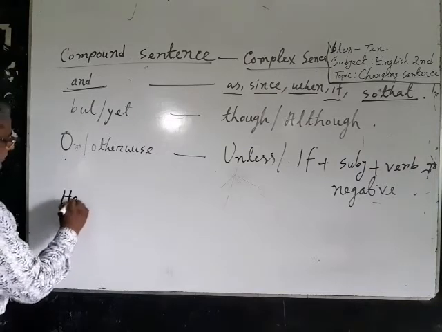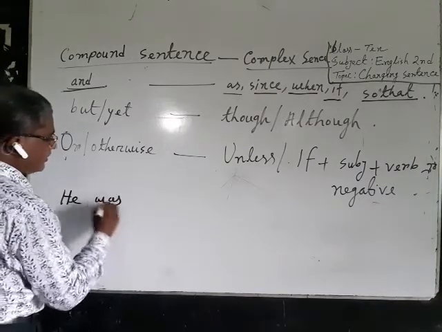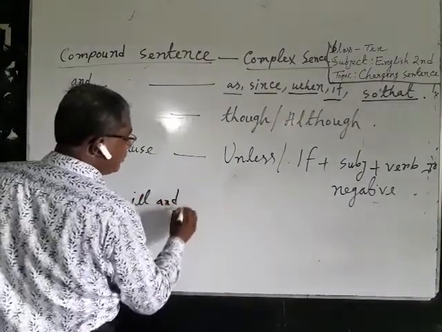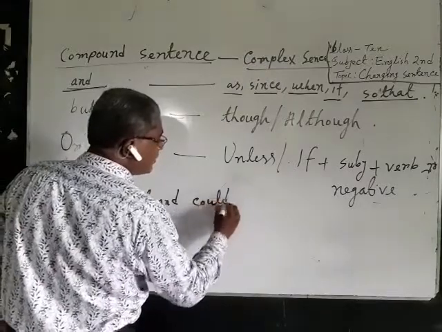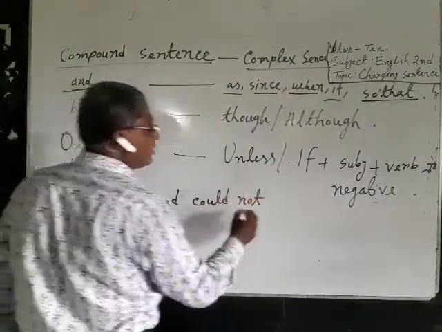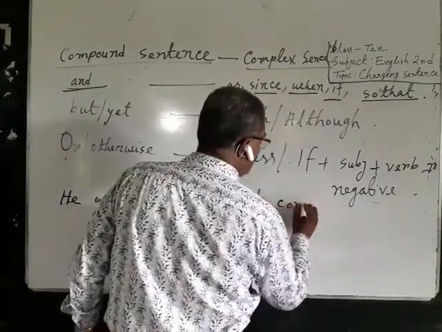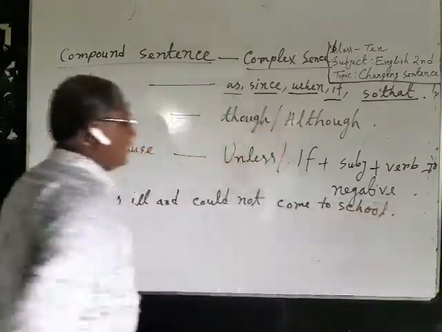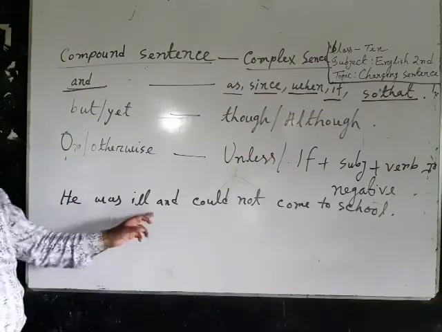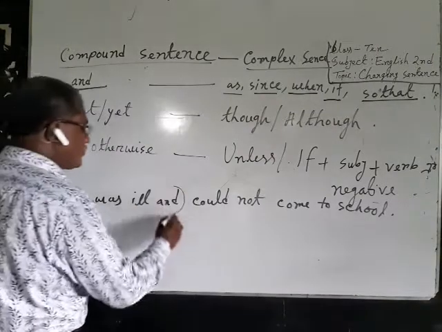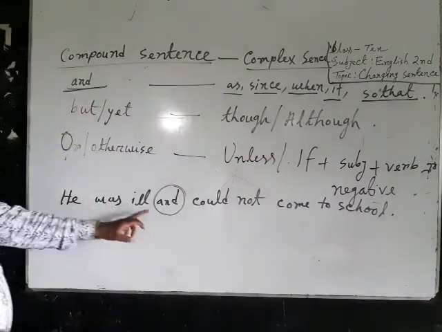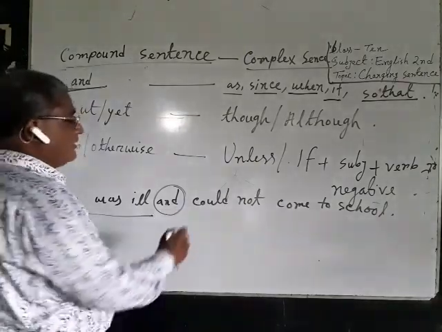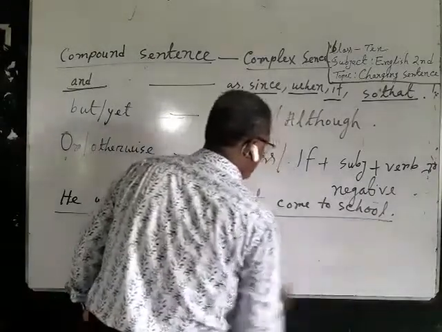He was ill and could not come to school. This is an example of compound sentence. Here and is used. He was ill. This is the first clause. And could not come to school.